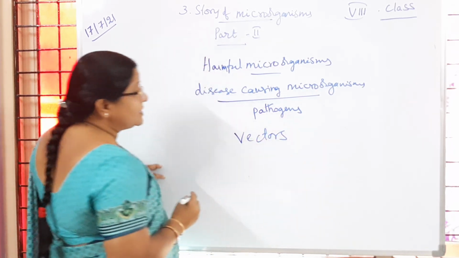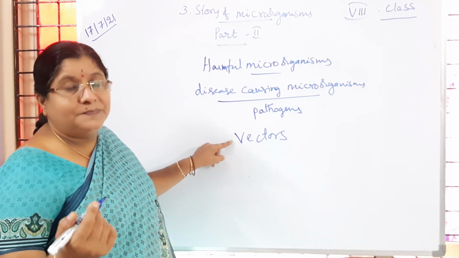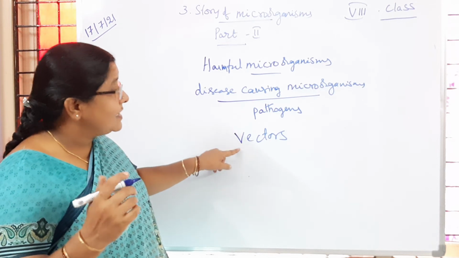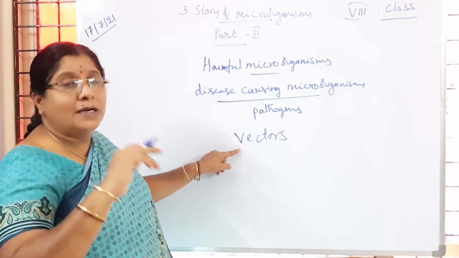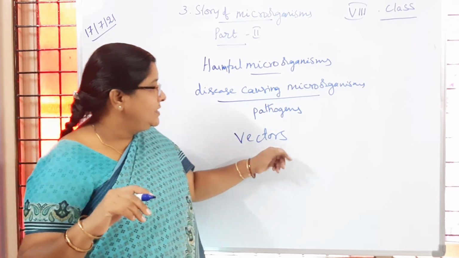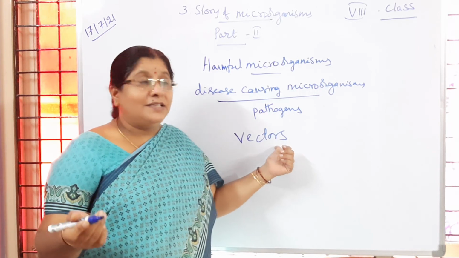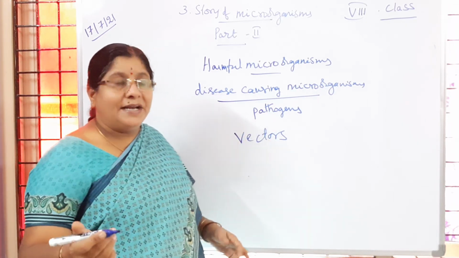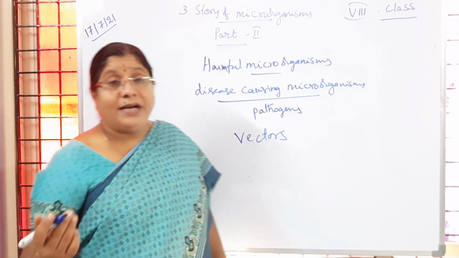So what are vectors here? The disease carrying agents. The pathogens are carried from one person to another person through these organisms only. Vectors are also organisms through which the pathogens are carried. So they are called vectors, like insects you can take.